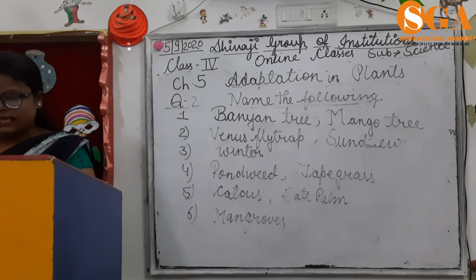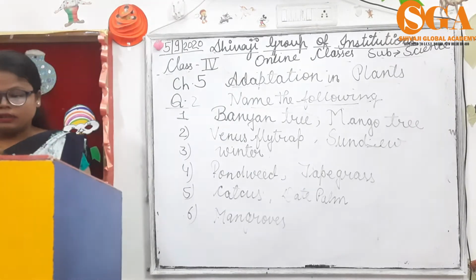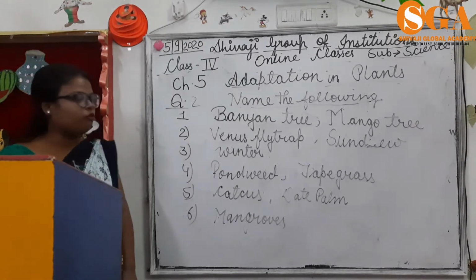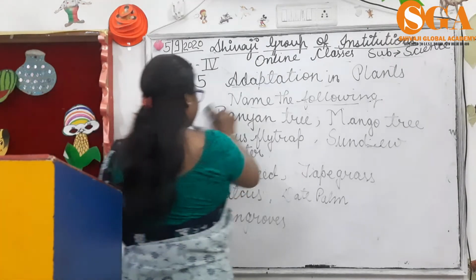Your last exercise is true and false. Write T for true and F for false statement.